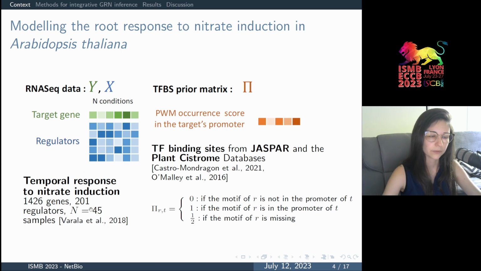On the other hand, we propose to use the information of transcription factor binding sites that we gather from two databases, the JASPAR and the Plant-System databases. We build a prior matrix that will contain, for each pair of regulator and target gene, 0 if the motif of the regulator is not found in the promoter of the target gene, 1 if the motif is found, and 0.5 if the motif of the regulator is actually missing from the two databases, which corresponds to a neutral prior.